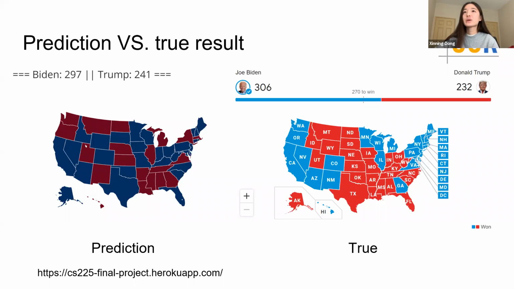And if you still remember, our prediction is pretty close to the true final result, which is Biden 306 versus Trump 232, with Biden to be the president-elect.